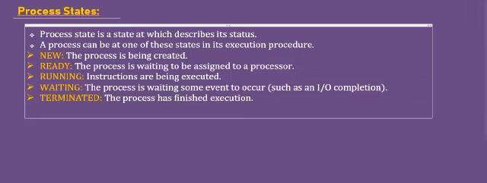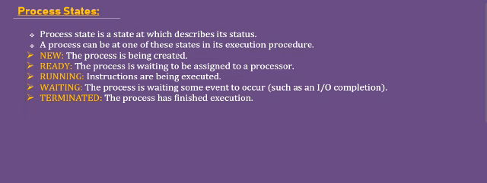So let's see now. Process states. Process state is a state which describes its status. If a user needs to perform any kind of operation, the kernel or operating system should execute some number of processes to complete any kind of operation which is requested by the user. Under execution of a process, it changes its status step by step. In order to understand each status of the process which is under execution, process states are introduced. So, a process can be at one of these states in its execution procedure.